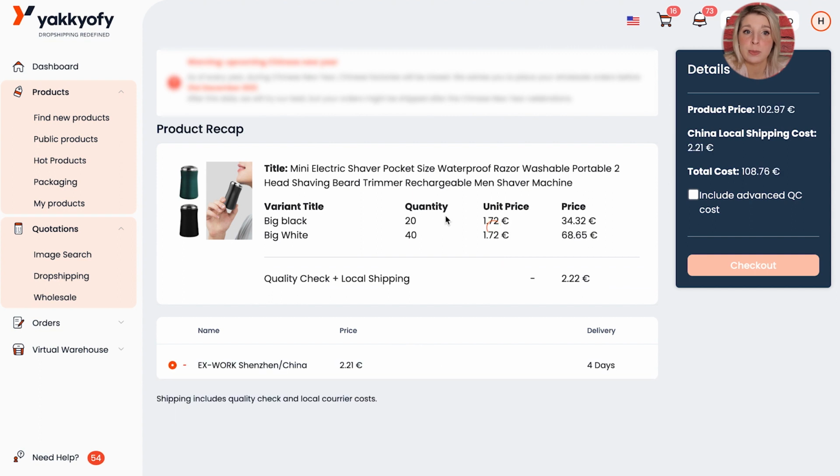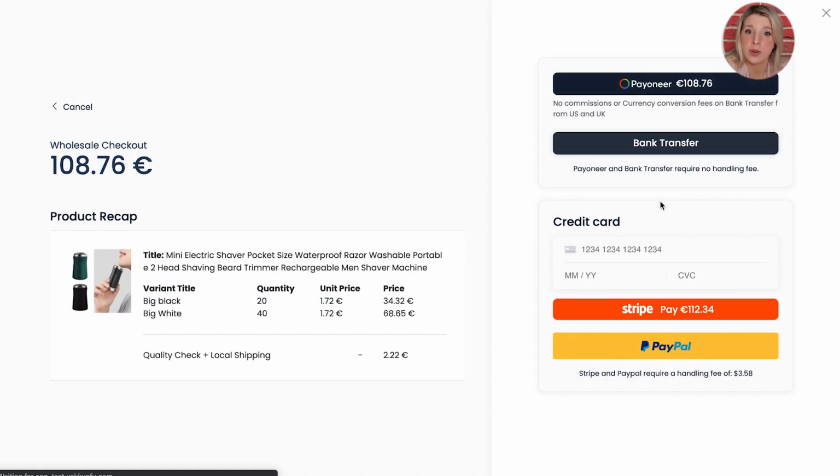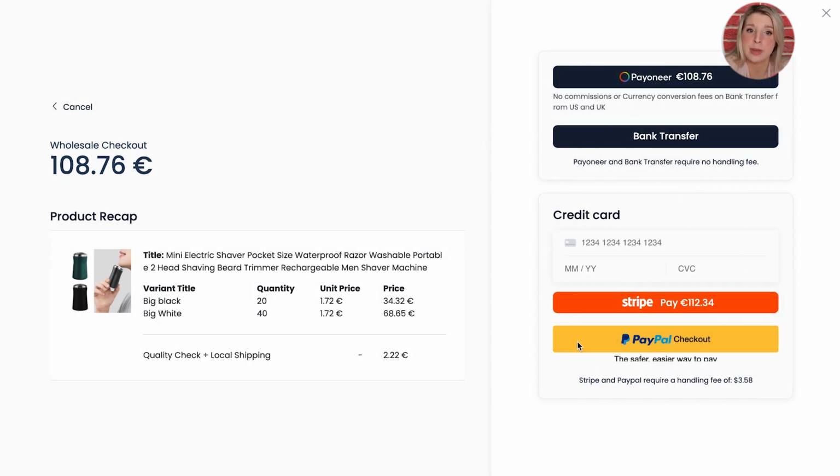In this page, you will be able to access further details about your order, like the unit price, total product cost, and shipping costs. You also have the option to choose to have an advanced quality control, which means that we will evaluate each and every item before shipping them. When you're ready, just click on checkout and pay with Payoneer, bank transfer, credit card, Stripe, or PayPal.